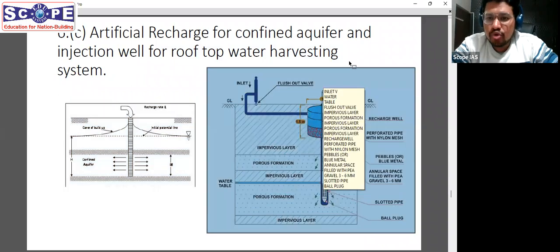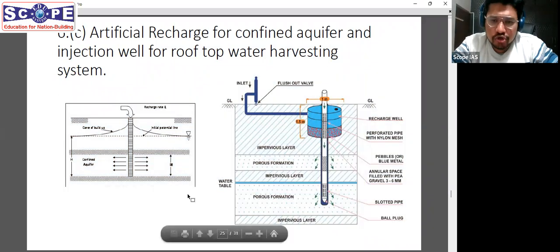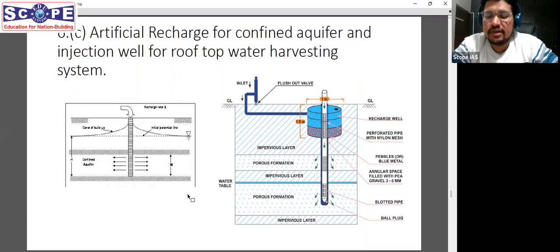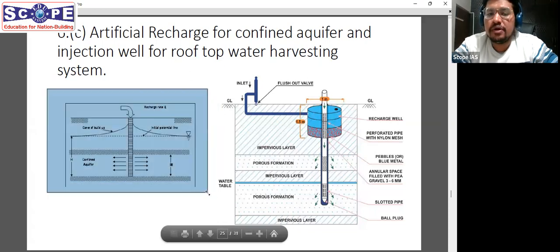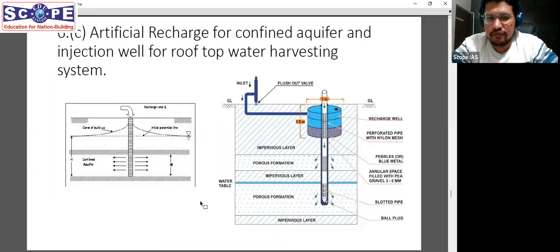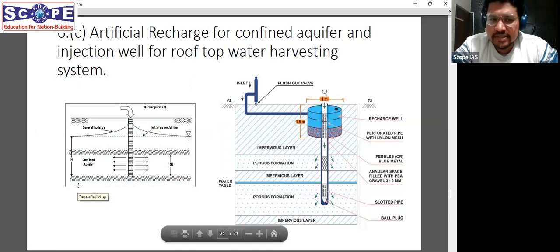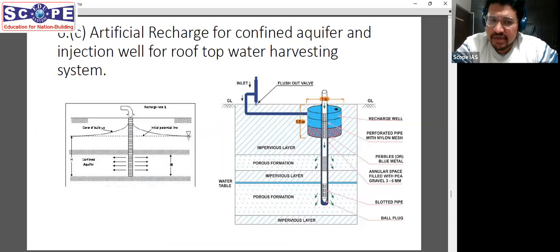Now, how can you answer this particular question if you do not know what kind of injection well is used in rooftop water harvesting? You can simply draw a diagram of a normal injection well. What might a normal injection well look like? It dips down up to the confined aquifer, because the purpose of an injection well is that you provide water to the confined aquifer, which is not getting naturally recharged because it is covered by impermeable strata. This is what you have drawn here in this diagram.